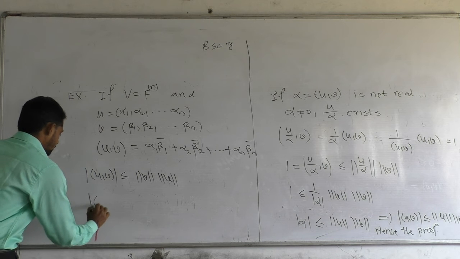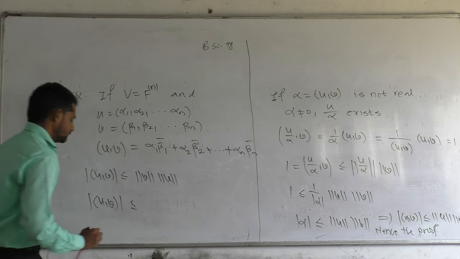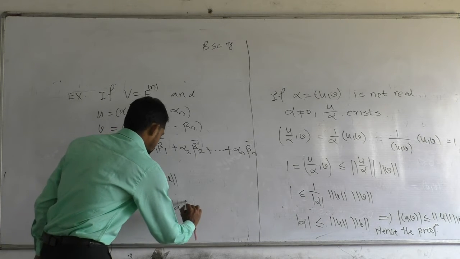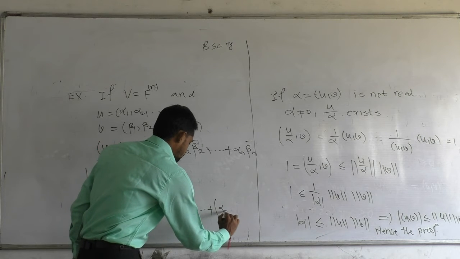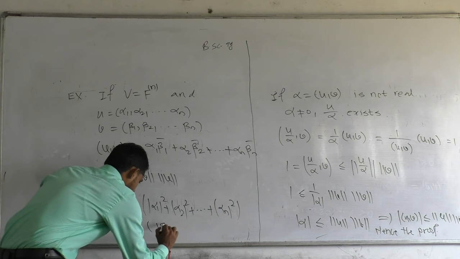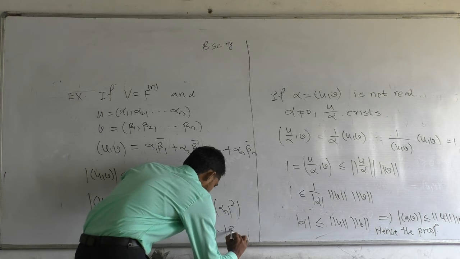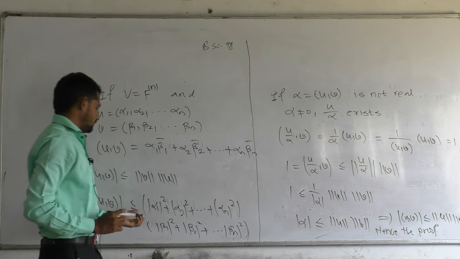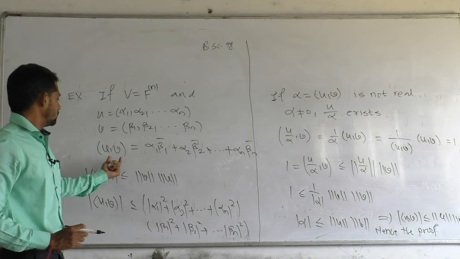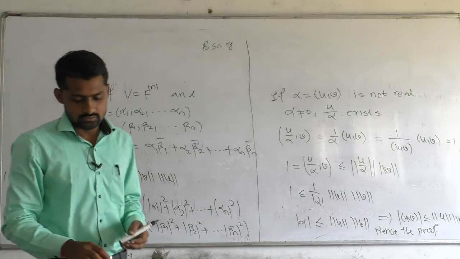So mod of inner product of u comma v is less than or equal to the square root of mod alpha 1 square plus mod alpha 2 square plus mod alpha n square into the square root of mod beta 1 square plus mod beta 2 square plus mod beta n square. This is the norm of u and this is the norm of v according to the function we have defined. So this is the example.